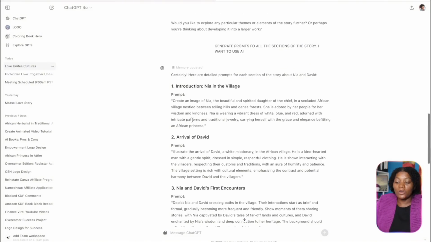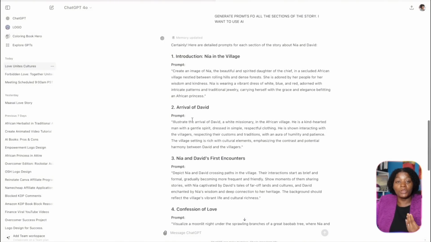ChatGPT has gone ahead and described and made so many prompts for my story, and these are the different prompts. So now the next thing I'm going to do is read through these prompts and see if there is something that needs any elaboration. I'm going to ask ChatGPT to give me more prompts for the introduction, to give me more prompts for this, because I want many more prompts so that my story is going to be engaging. Make sure that you are having as many images as possible. The good thing about this is that when you are using GPT-4, you can create your images here.